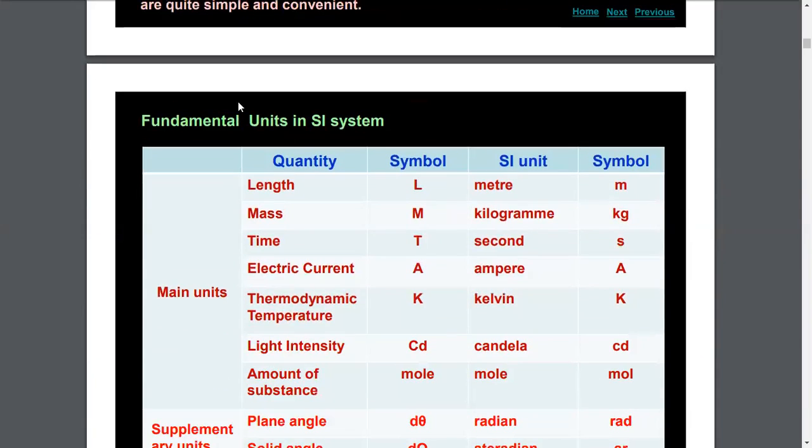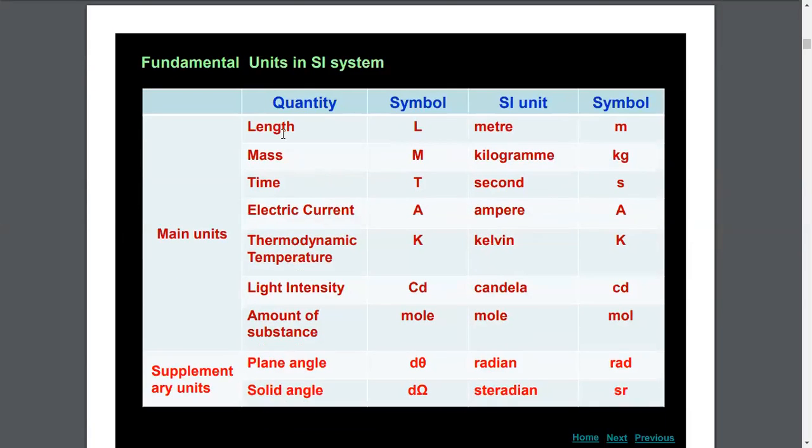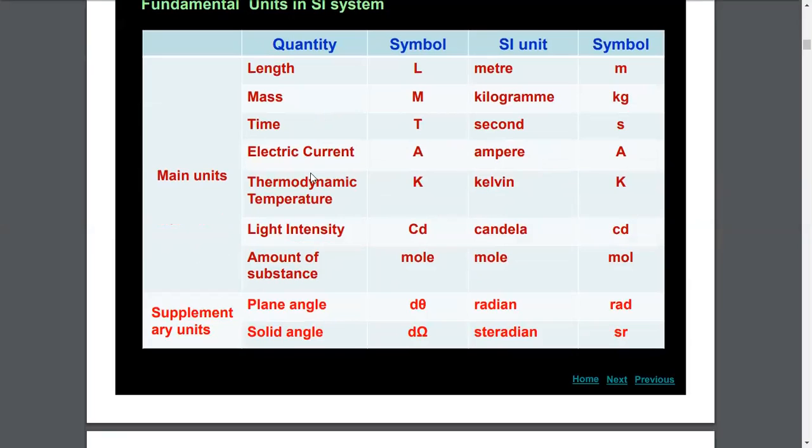We see here the fundamental units in SI system of units. So here the name of the physical quantity is given. There are 7 fundamental physical quantities: length, mass, time, electric current, thermodynamic temperature, light intensity and amount of substance. So these are the 7 fundamental quantities.